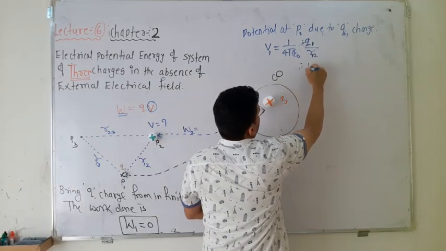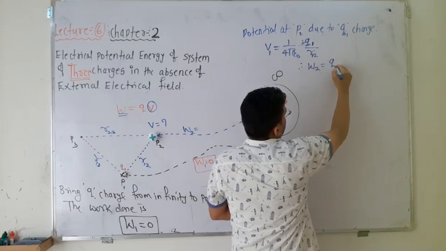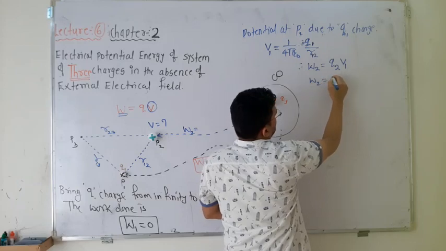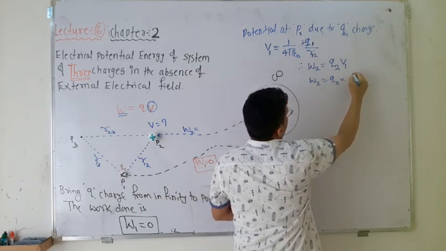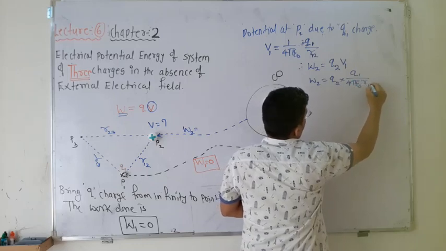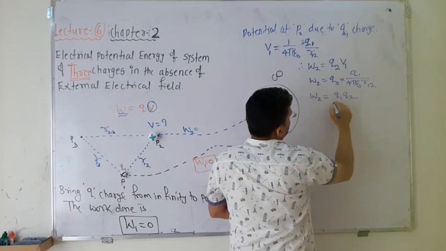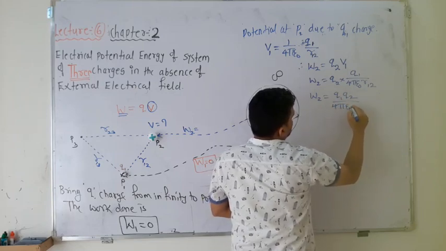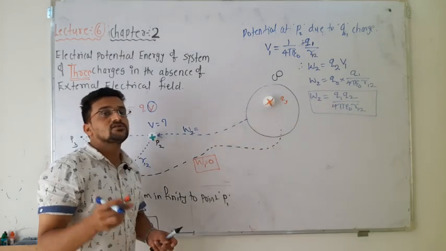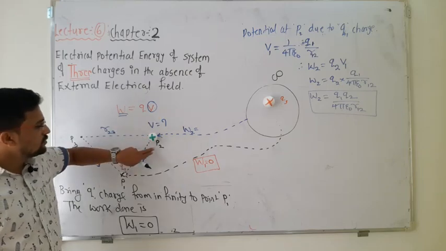Therefore the work done, that is W2, is equal to the charge being brought, Q2, multiplied by the potential V1. So the work done is Q2 multiplied by Q1 upon 4 pi epsilon naught R12. Therefore the work done is Q1 Q2 divided by 4 pi epsilon naught R12. So this is the second work done, that means the work done in bringing the second charge from infinity to that point.